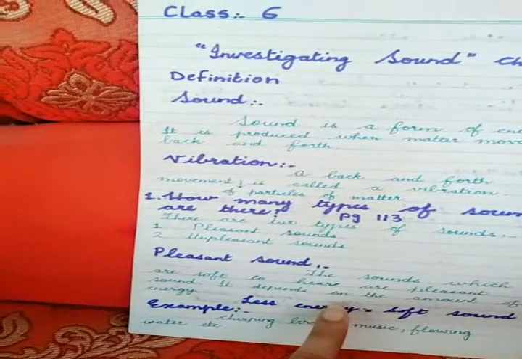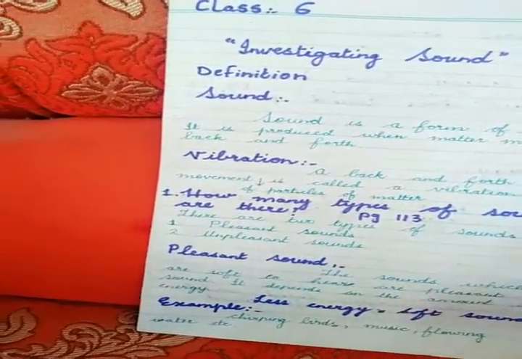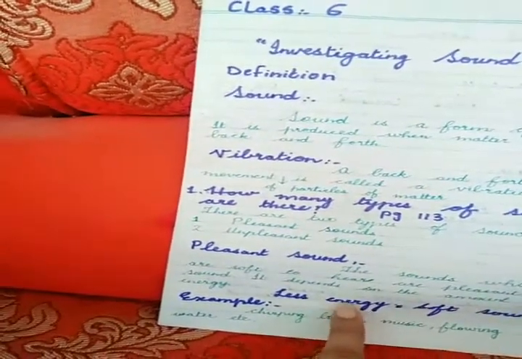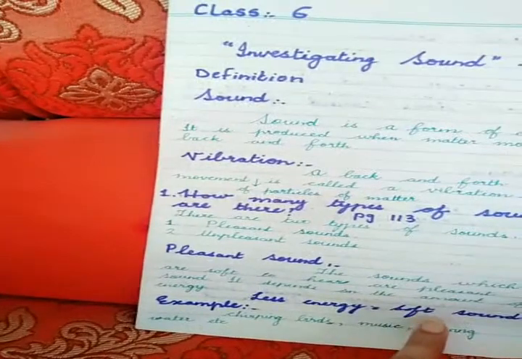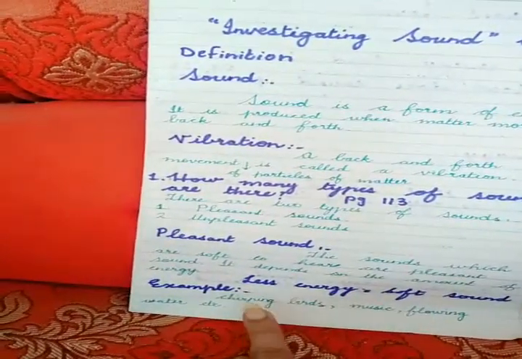The more energy there is, the more unpleasant the sound will be. According to the definition of pleasant sound, there will be less energy, so a soft sound will be produced. Examples are the chirping of birds, music, and flowing water. All these sounds are pleasant to hear.